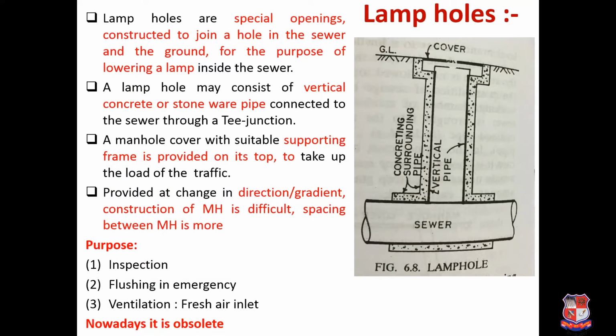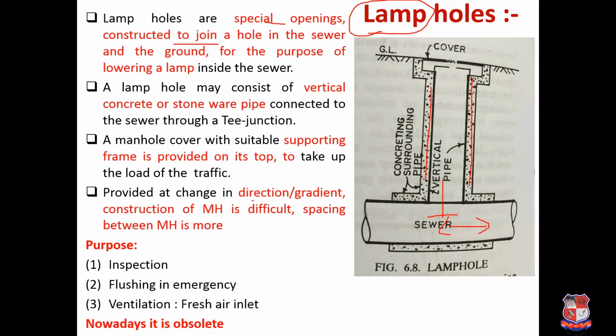Now next is lamp hole. As the name suggests, you have to lower a lamp. So here lamp holes are special openings which are constructed to join a hole in the sewer and the ground. So this is your sewer, and this is the hole that is to be made, and the lamp hole may consist of a vertical concrete or stoneware pipe, and generally it will be provided like a T structure. Basically a manhole cover is provided at the top to take heavy traffic, and they are provided at a change in direction. Similarly, they are generally provided when manholes are not possible to construct.